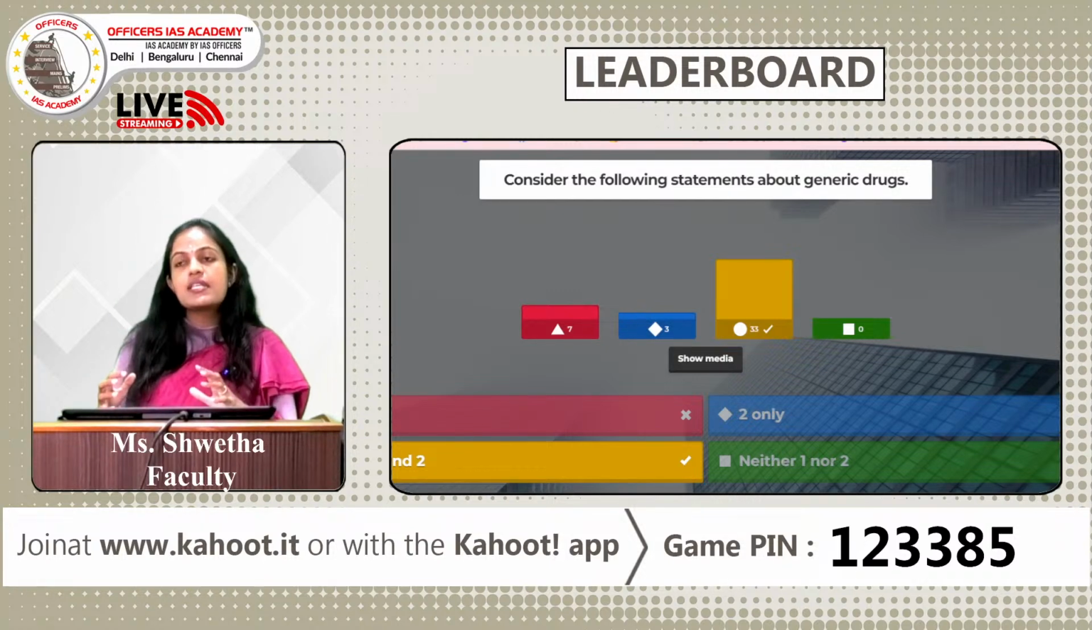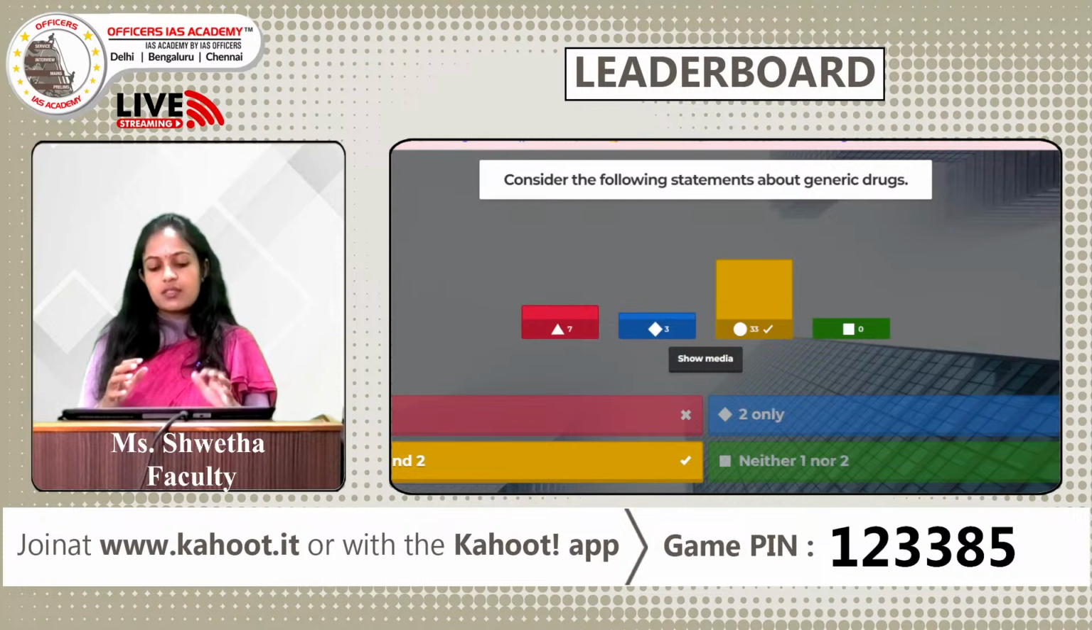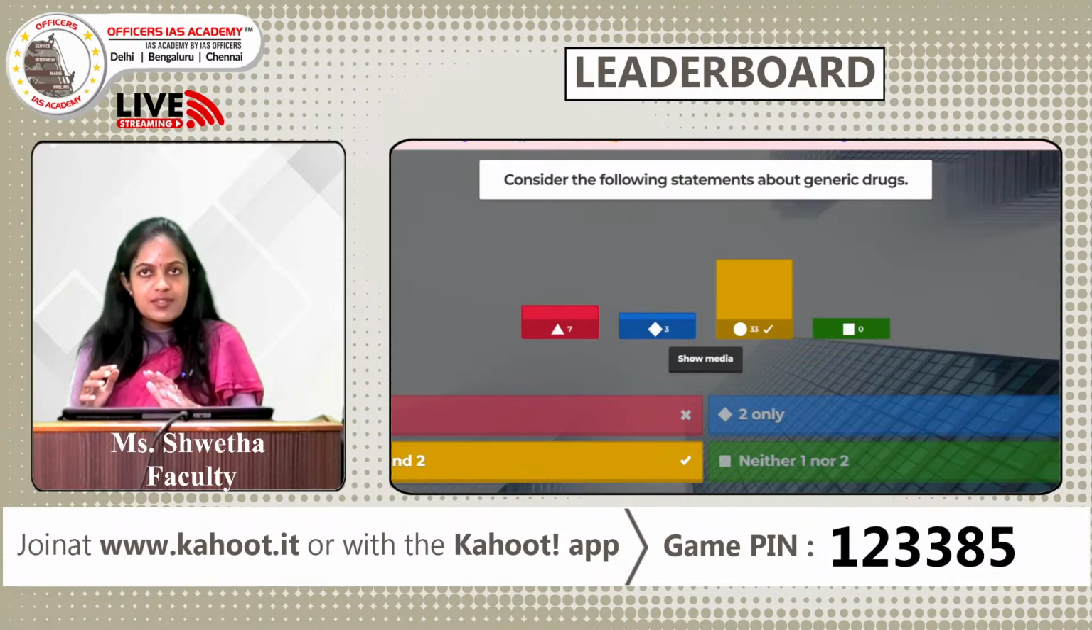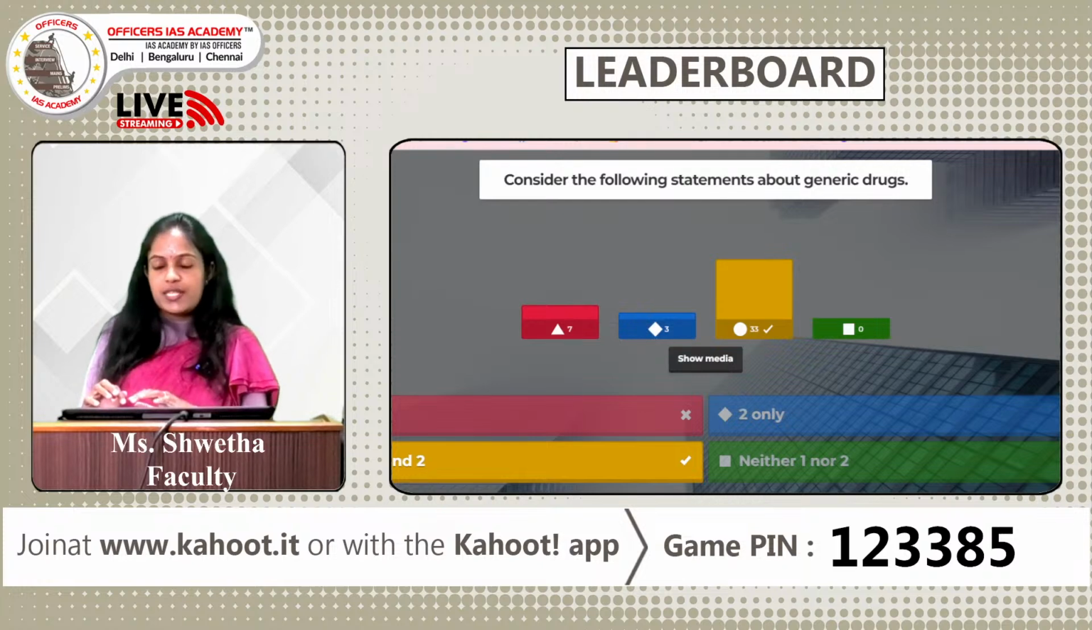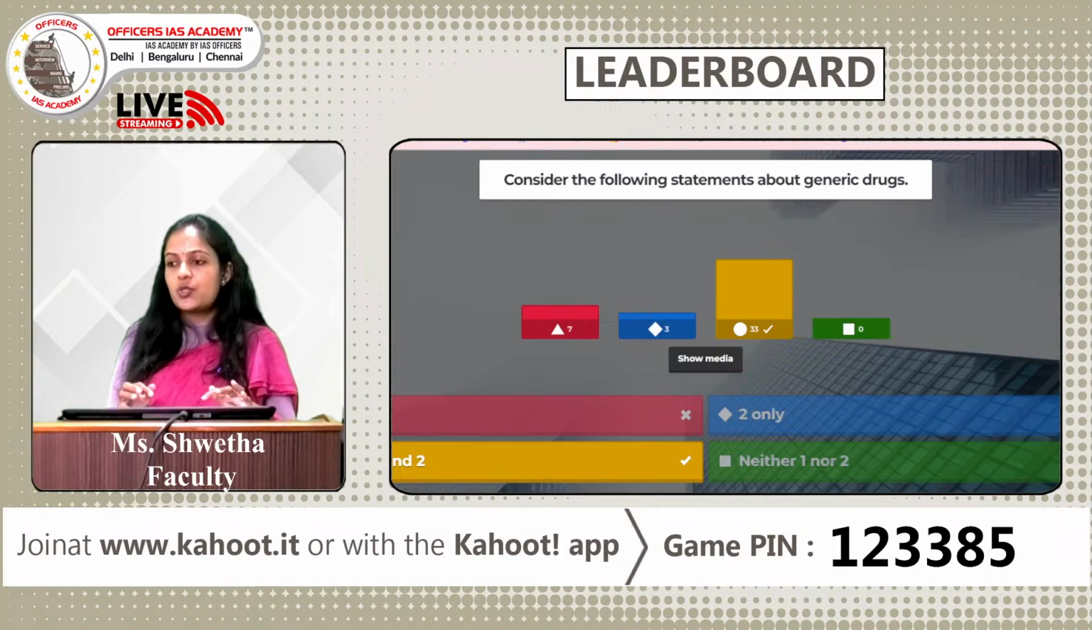Why is this in the news? It is because the topic of generic drugs being used for rare disease treatment has been in the news recently. With this, let us go to the leaderboard.